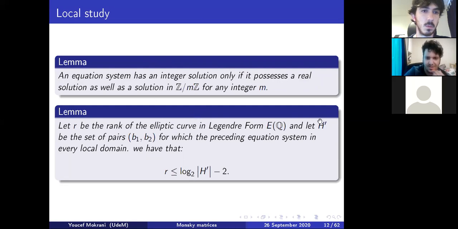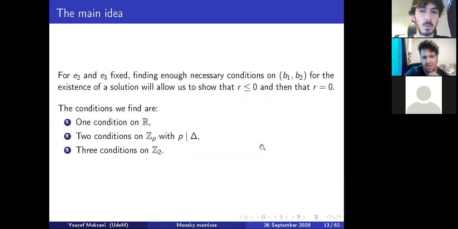So if H prime is the set of B1, B2 such that there is a solution in any local domain, then clearly R is smaller or equal to log base 2 of the size of H prime minus 2. Basically, we're just studying the 2-cell group of the elliptic curve. So now we just want to find enough conditions to prove that there are at most 4 pairs B1, B2 that have a solution. So we'll just find conditions for every single local domain.